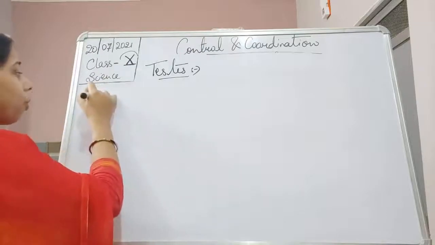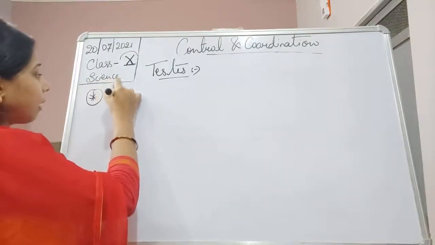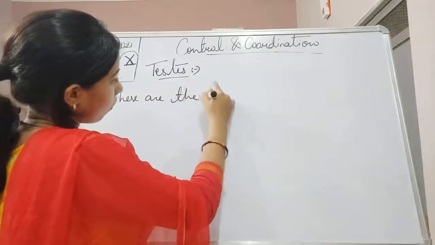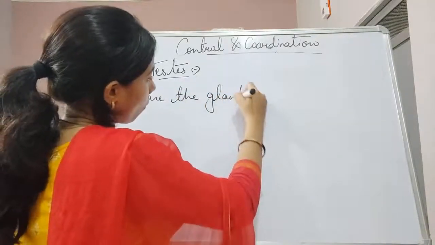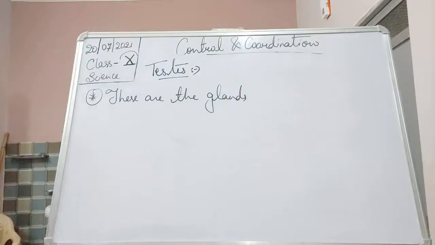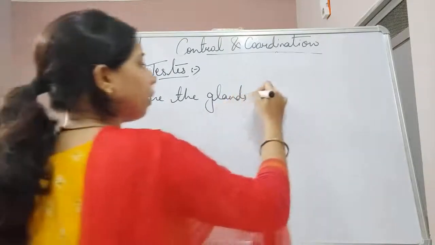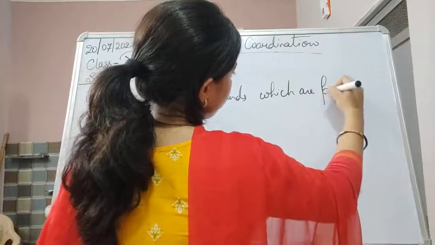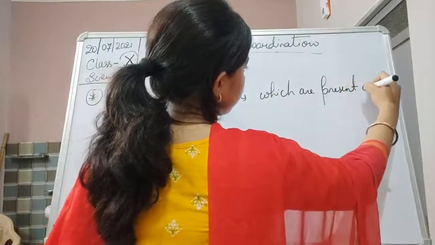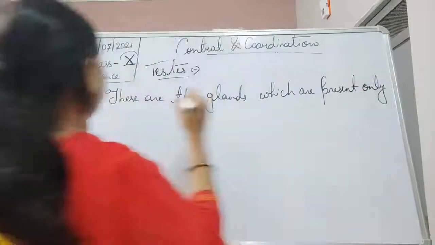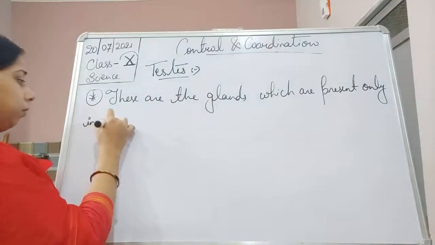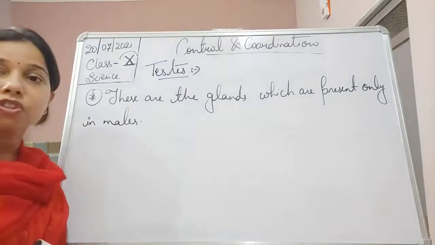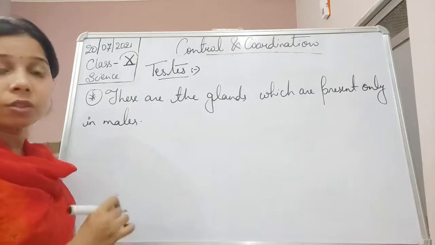These are glands which are present only in males.